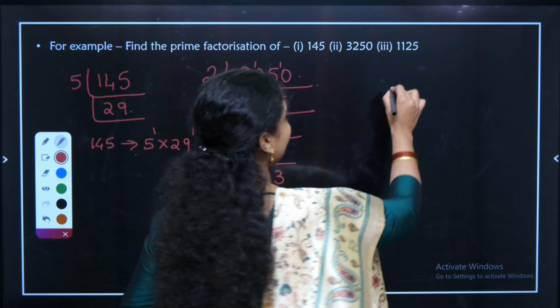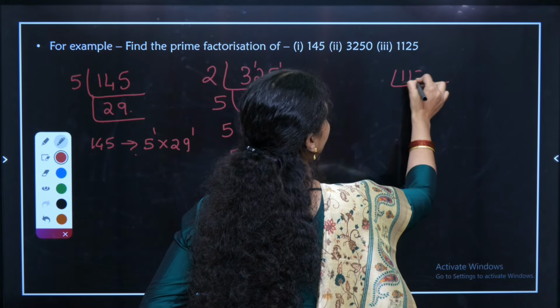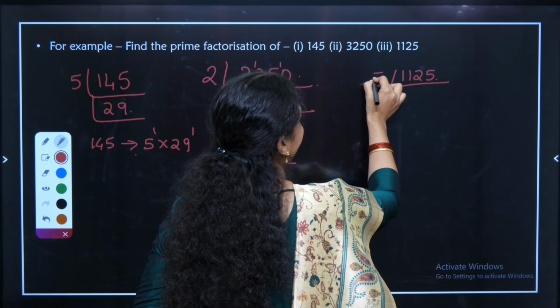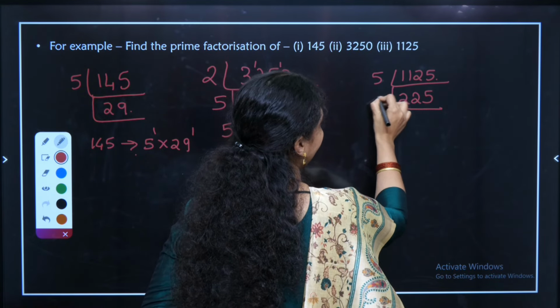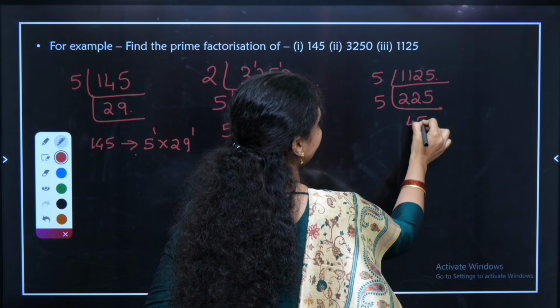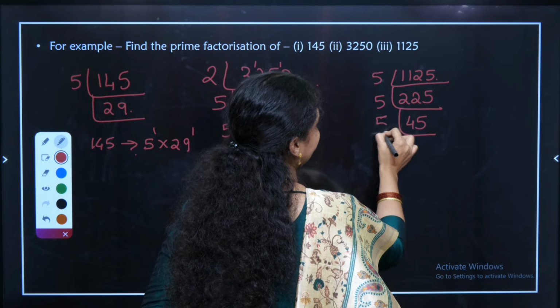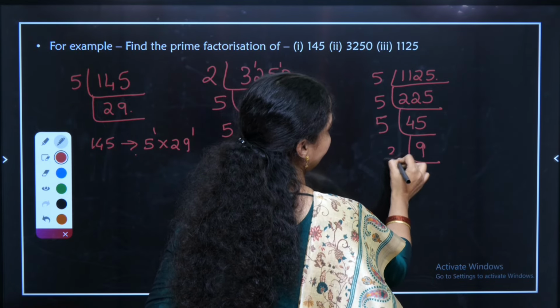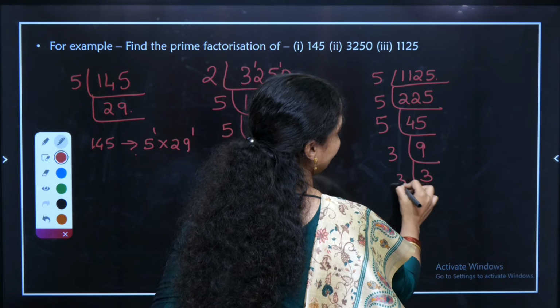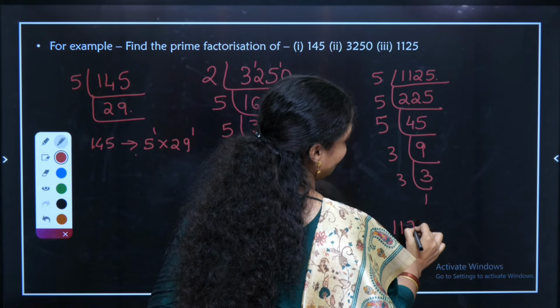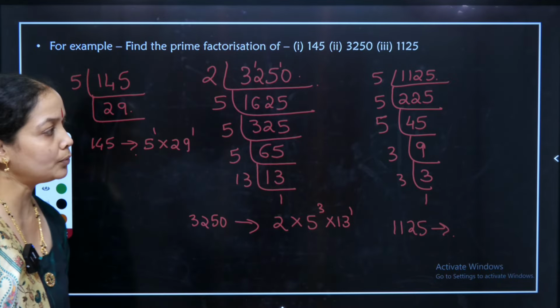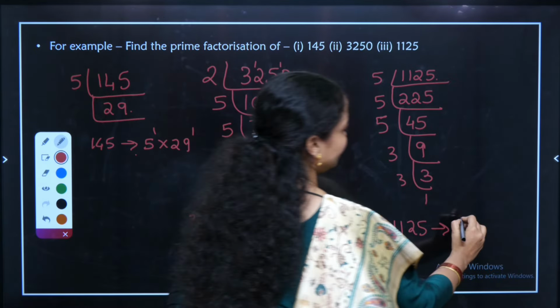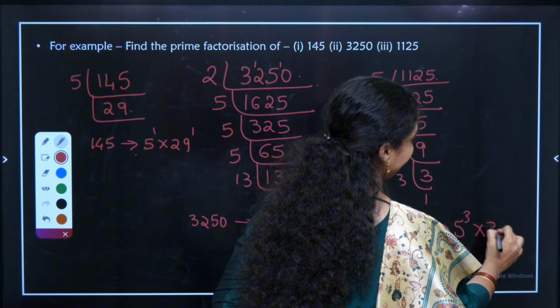Let us again try with 1125, the third example. So 5 2s are 10, 5 4s are 20, 5 9s are 45, 3 3s are 9, 3 1s are 3. So 1125, come on, tell with me, the product of primes of 1125 will be 5 cube into 3 square.